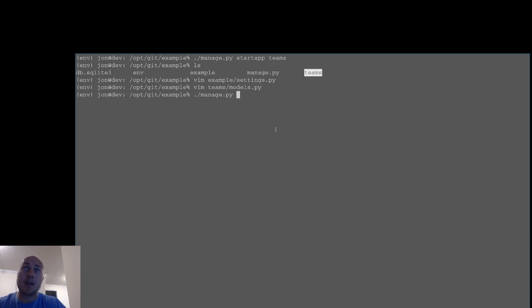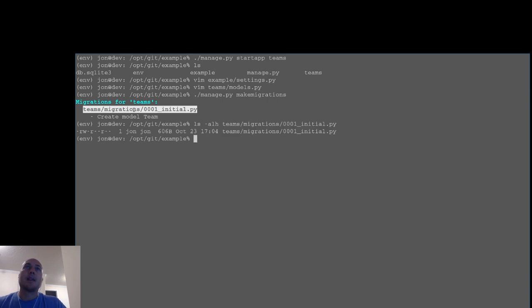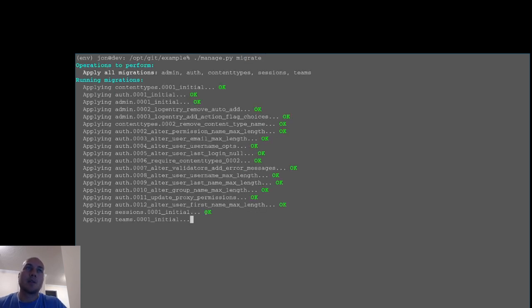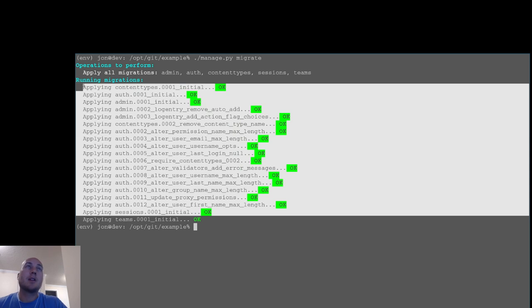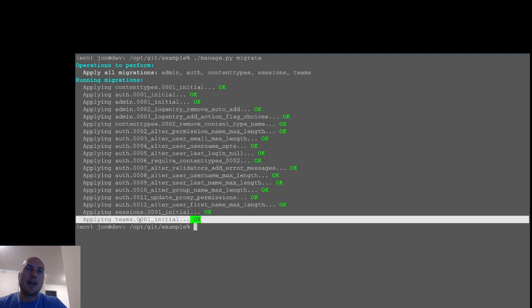So if I run manage.py makemigrations, you can see here it creates this new file. And that has the magic in it to create the model called Team. So if I do manage.py migrate, it runs all of this. You'll see all this stuff, which is all built-in Django stuff for authentication, which is awesome. But then this is my migration.